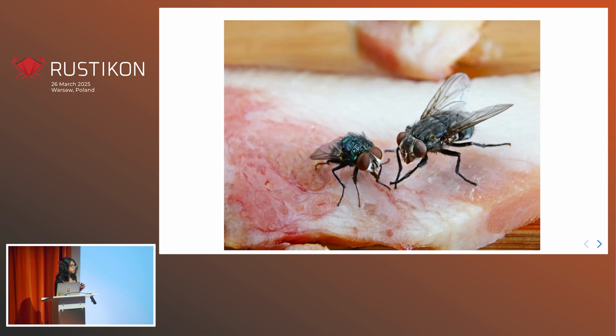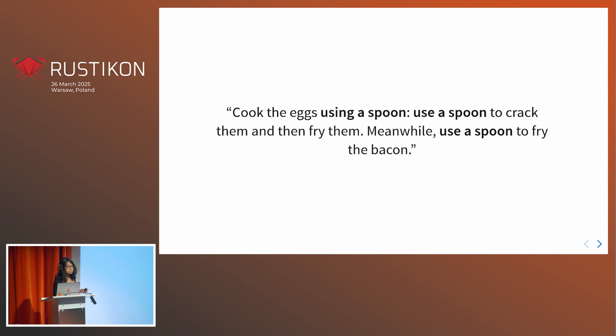So let's introduce some state into our example. We're going to introduce a spoon. We're going to use a spoon to cook our eggs and crack them. And we're also going to use a spoon to fry our bacon. And let's imagine that we're in a really, really under-equipped kitchen, and we only have one spoon. We need to use that spoon among all of our tasks.